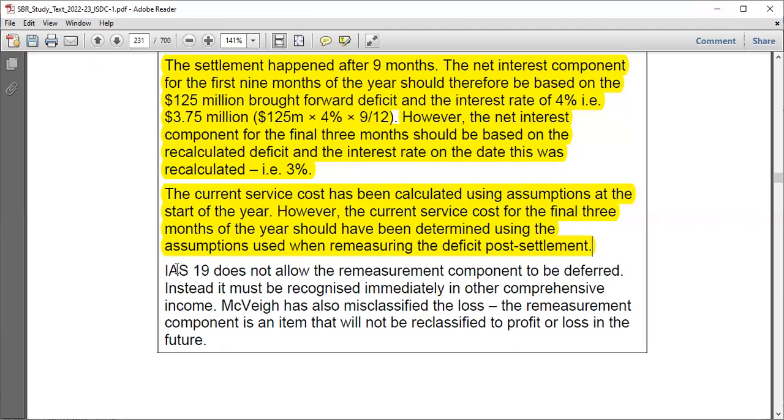Okay. Choice 19 does not allow the remeasurement component to be deferred. Instead, it must be recognized immediately in other comprehensive income. You should never defer this remeasurement component. Actually, you have never seen that, right? So just take it to other comprehensive income. And McVeigh has also misclassified the loss. The remeasurement component is an item that will not be reclassified.